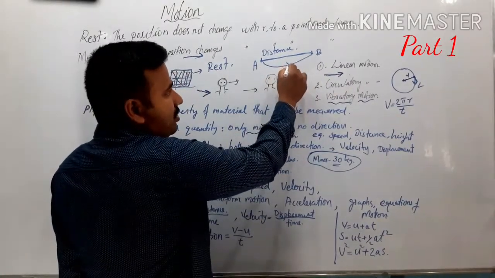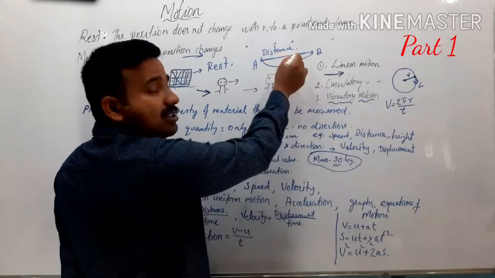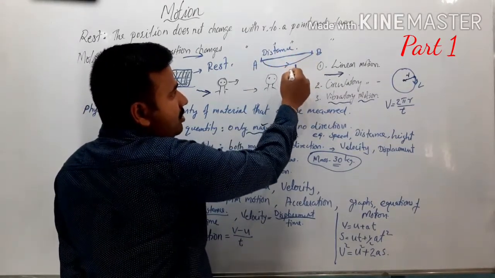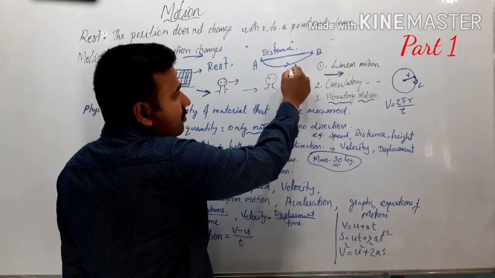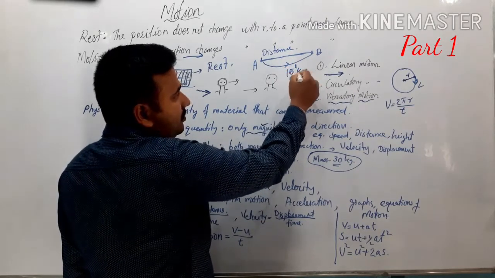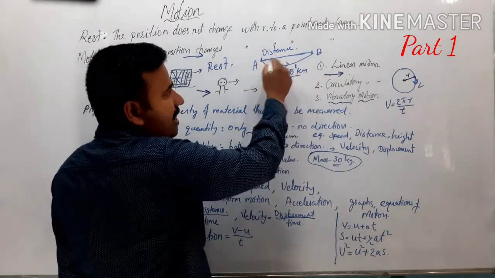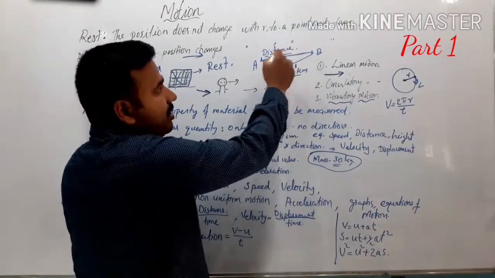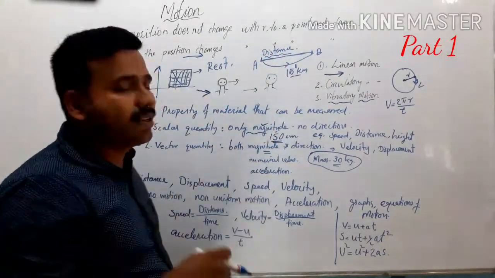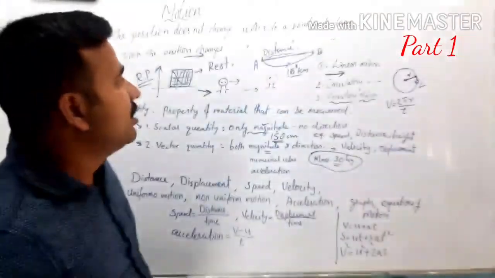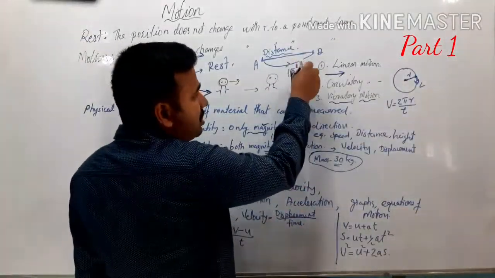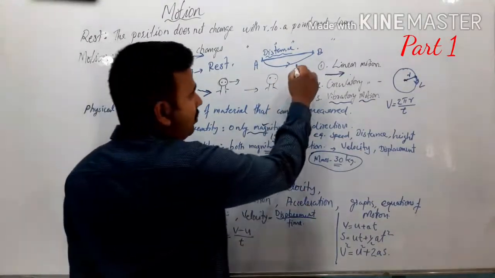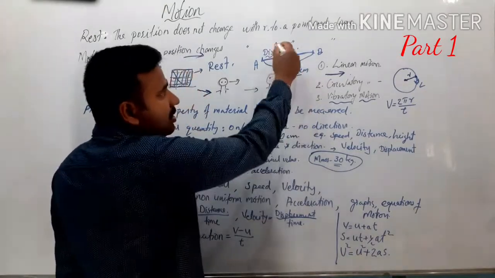Suppose he chooses the alternate path, not the straight one, and travels from A to B along this path 1, say he covers 15 kilometers in order to reach from A to B. So he has to cover a total distance of 15 kilometers. This becomes the path length travelled by this person. That is called distance.